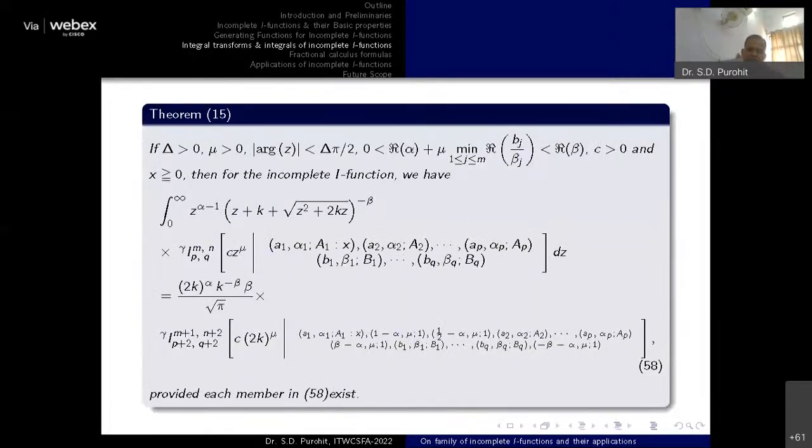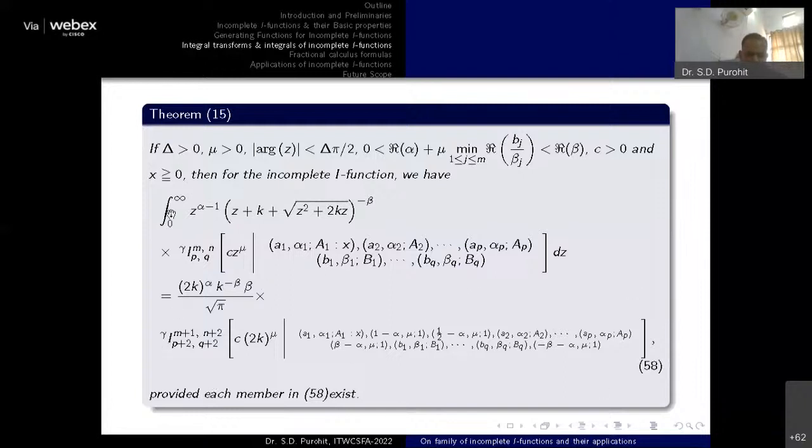So here you can see, if I consider this particular integral along with this lower gamma function, then the final result will be given in terms of gamma functions, and those gamma functions will be interpreted with the definition of the incomplete I function and again converted into the incomplete I function.